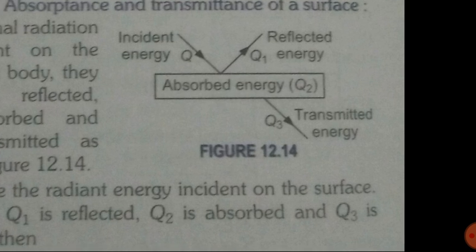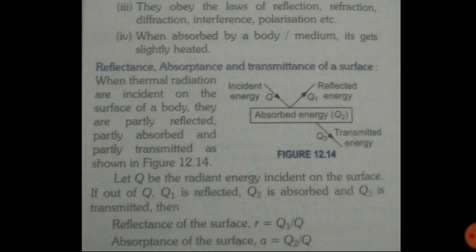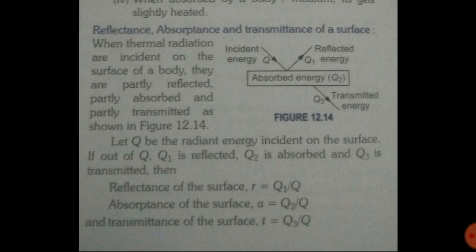In this diagram you can see the incident energy is Q. Part Q1 is reflected back, part Q2 is absorbed by the body, and part Q3 is transmitted by the body. So Q1 plus Q2 plus Q3 equals Q, because Q is the total energy which is split into three parts: the reflected part, the absorbed part and the transmitted part.